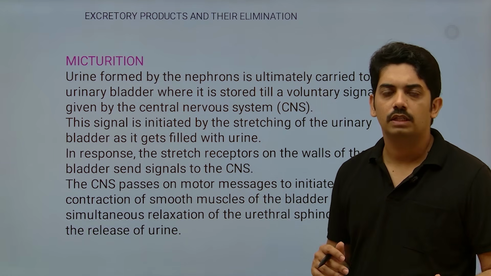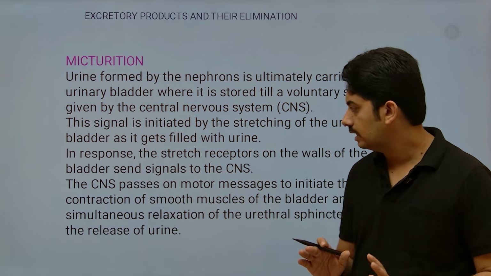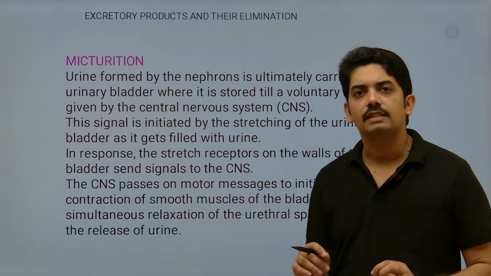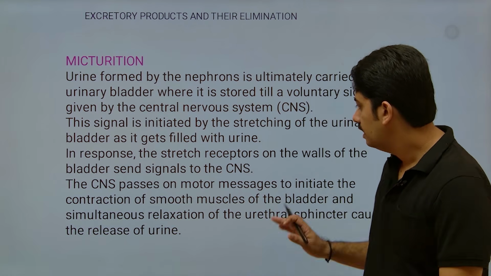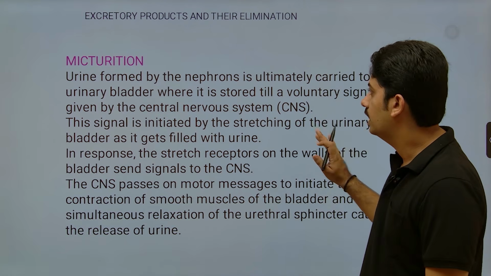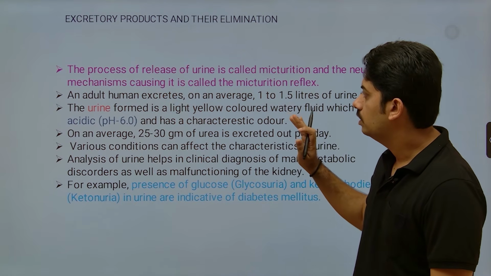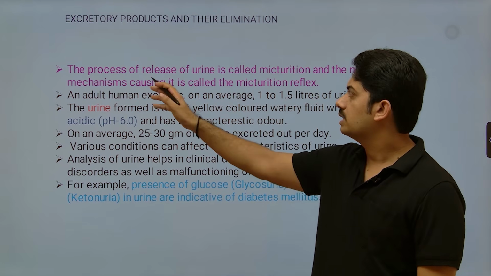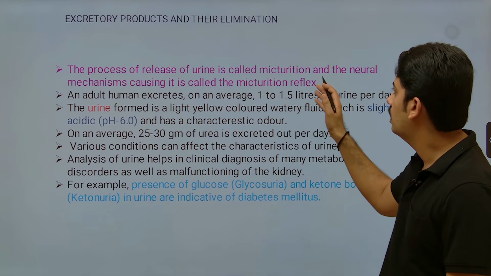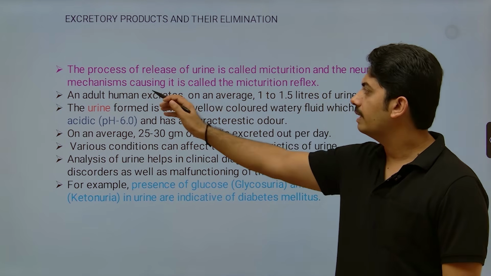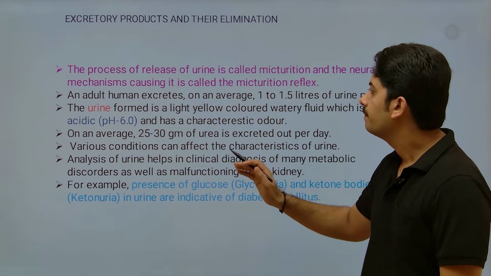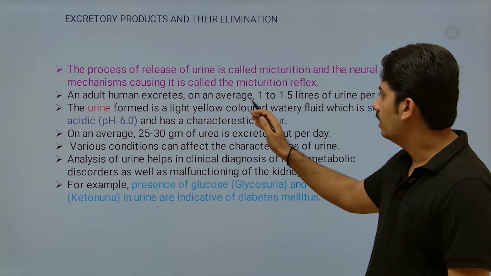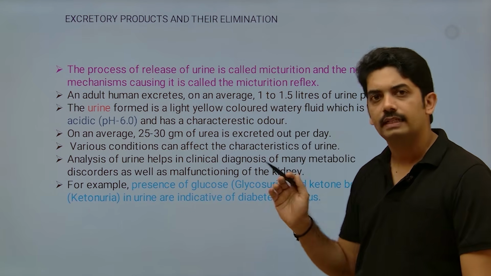Okay, it is not without control, it is under the control. So whenever there is a signal from the central nervous system, the smooth muscles help in excretion of urine through the urethra. So the process of release of urine is called micturition, and the neural mechanism causing it is called the micturition reflex. An adult human excretes on an average 1 to 1.5 liters, as we already studied.